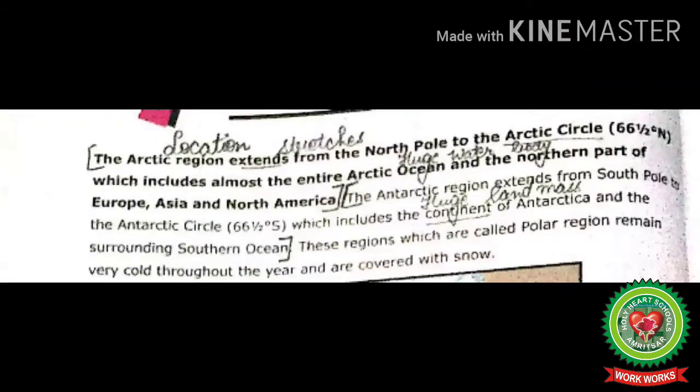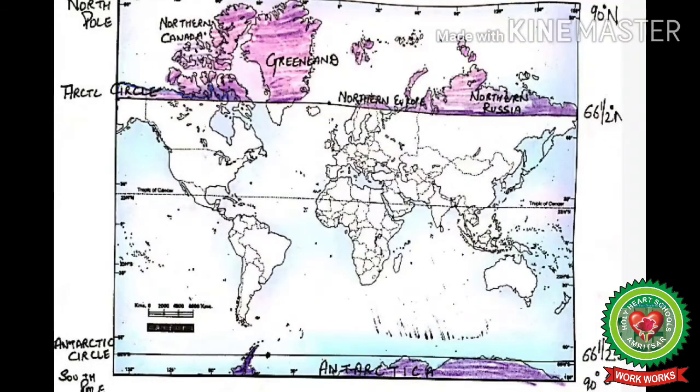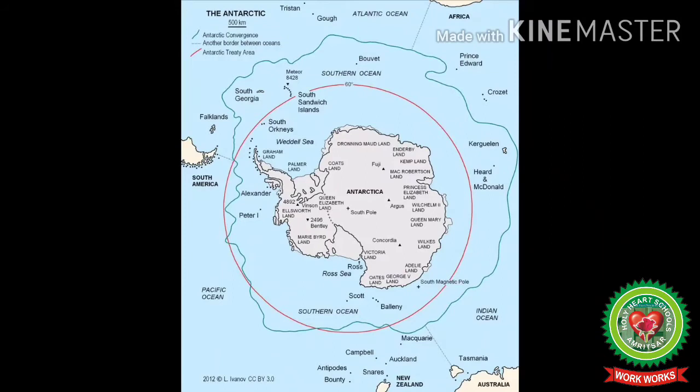The Antarctic region extends from the South Pole to the Antarctic Circle, 66.5 degrees south, which includes the continent of Antarctica and the surrounding Southern Ocean. The Antarctic region is located between 66.5 degrees south, that is the Antarctic Circle, and 90 degrees south, that is the South Pole. It includes the Southern Ocean, also known as the Antarctic Ocean, and the continent of Antarctica, the frozen continent.